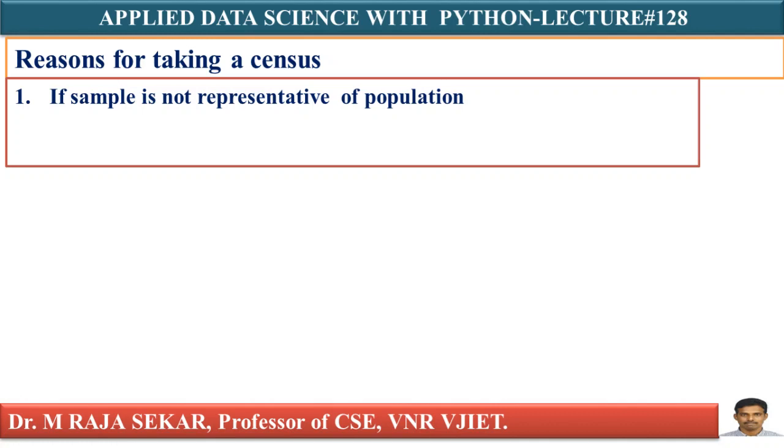Eliminate the possibility that a random sample is not representative of the population. I can say like this: many times there is a chance that the sample which you have taken may not represent the population. In that case, we must go for a census. If the person authorizing the study is uncomfortable with sample information, then he can go for a census.